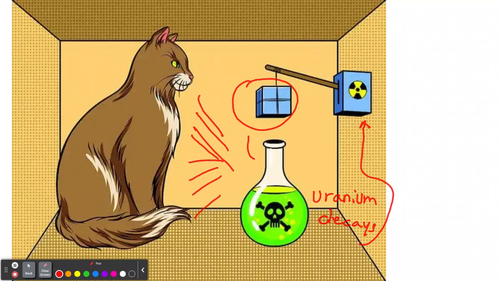And again, like we said, the cat is either dead or alive if we open the box. But if we don't open the box, the cat is in what we call superposition. And if you remember superposition, the cat's in all possible states. So the cat's either dead or alive, or he's both. And in superposition, he's in both states.